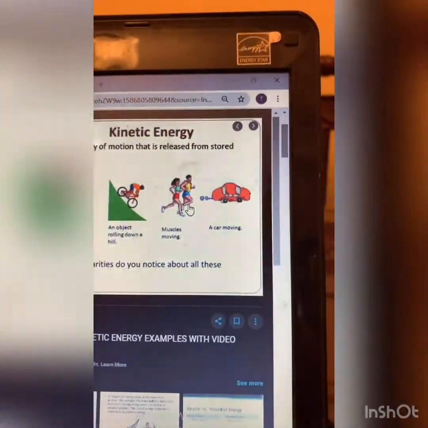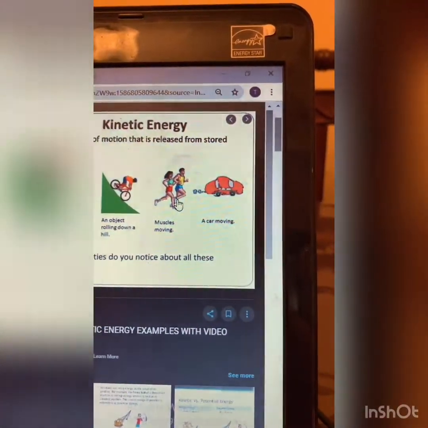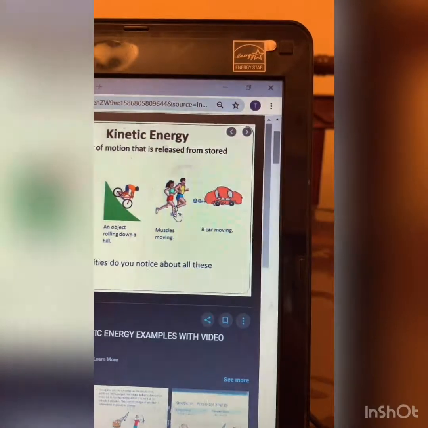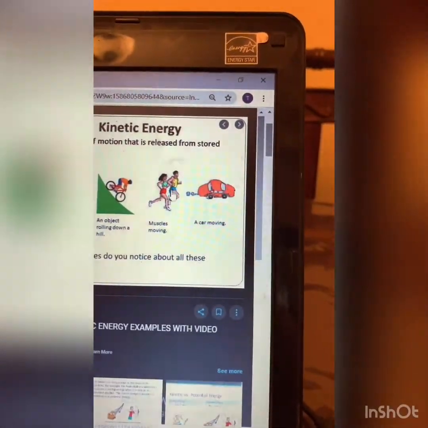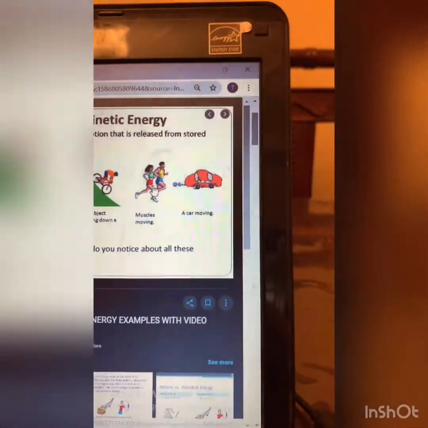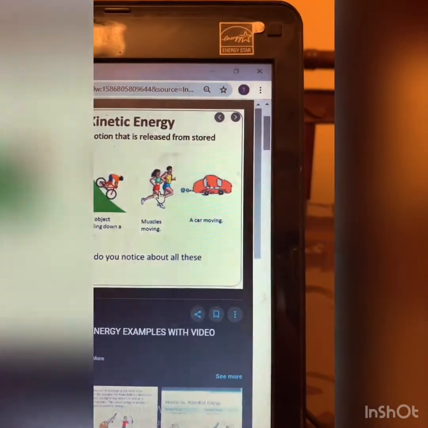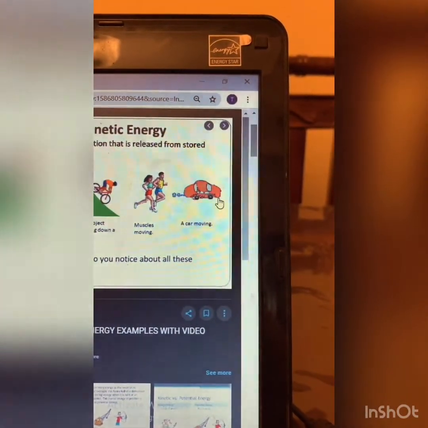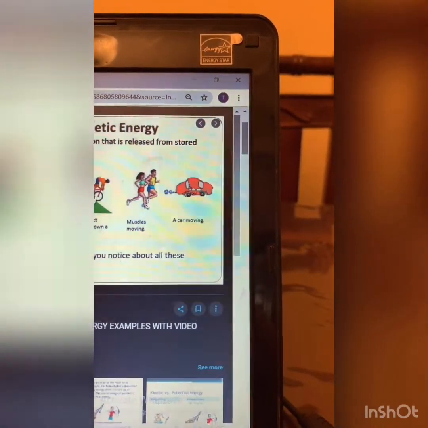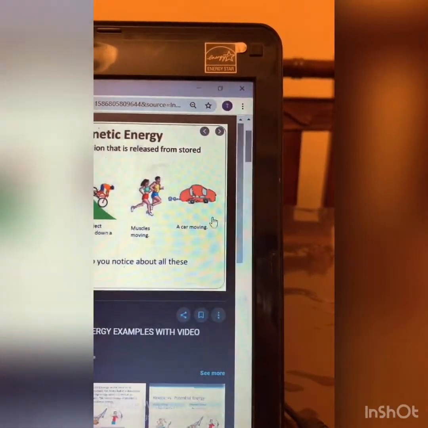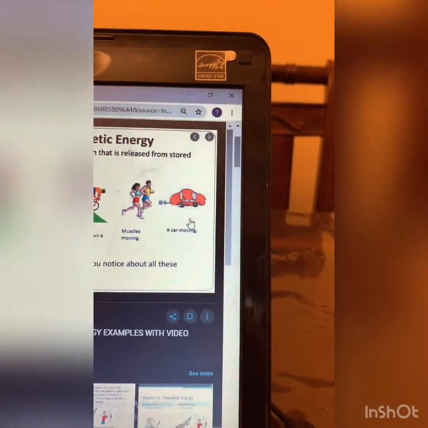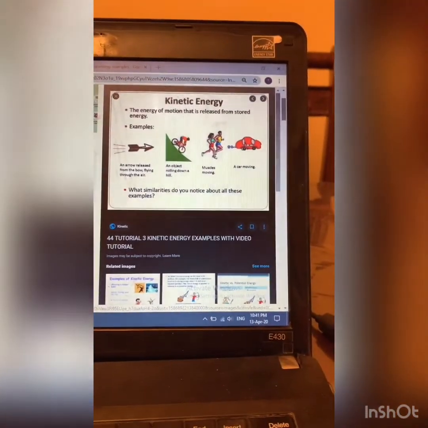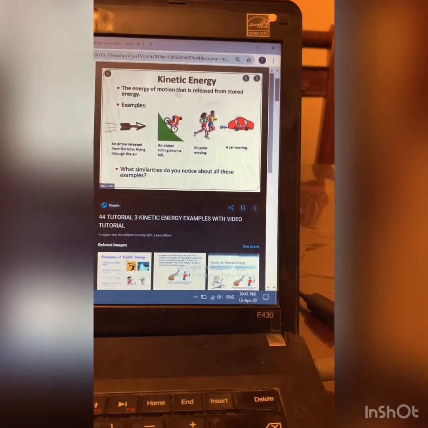These two people are running, okay, so since their muscles are moving and they are changing their position, there is a kinetic energy. This car is also moving on a straight road, okay, there is a kinetic energy because there is motion. So whenever things are moving, we are using kinetic energy.